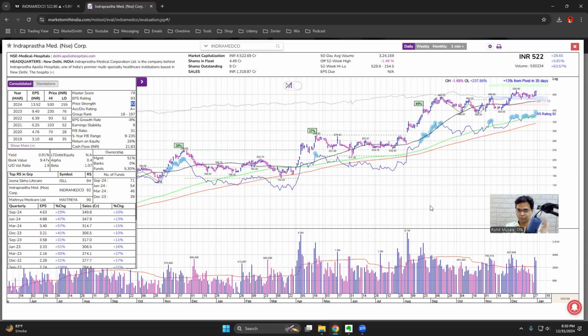If you read William O'Neill's book, How to Make Money in Stocks, this concept is clearly explained. Base 4 and base 5 generally have an 80% chance of failure because they are late stage base within the stage 2 uptrend. And this is especially true in a weak market condition. Okay, if the market is in a confirmed uptrend, we can still take that additional risk. But in a weak market condition, the chance of failure is very high.